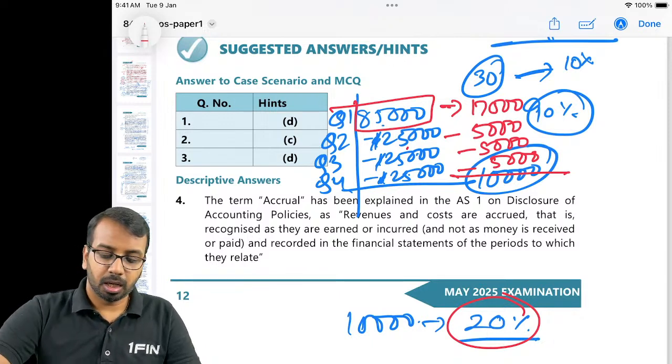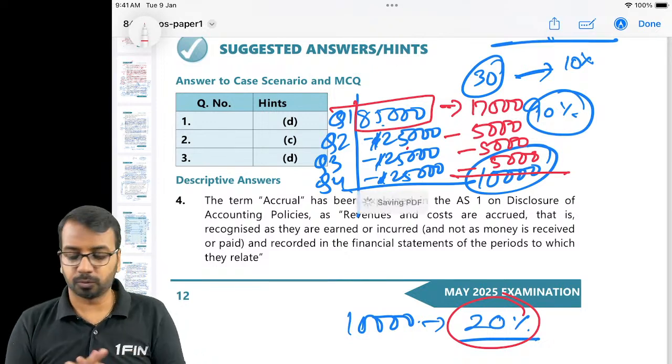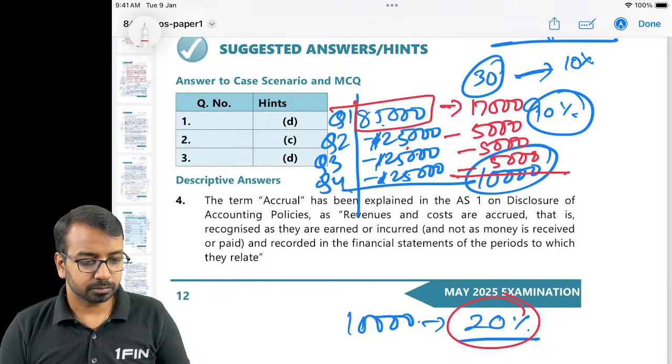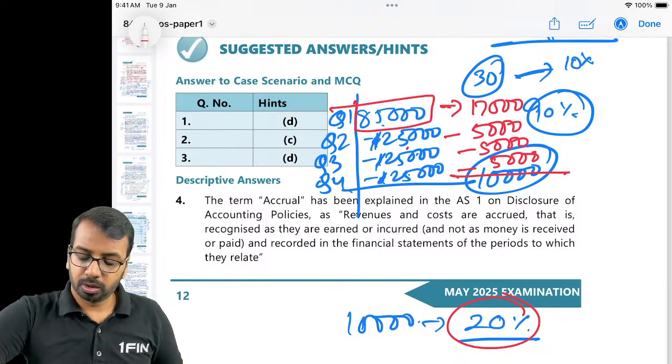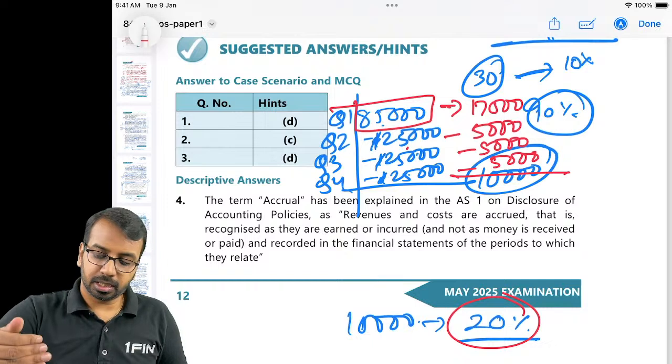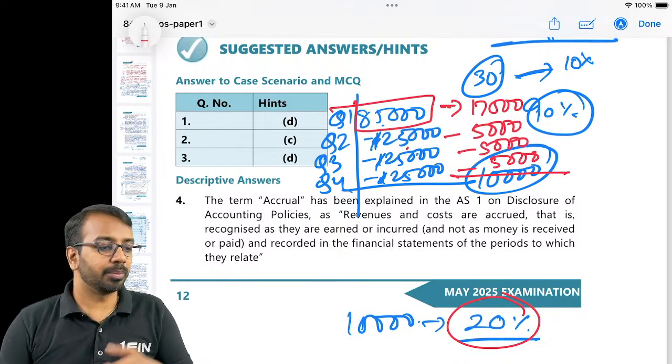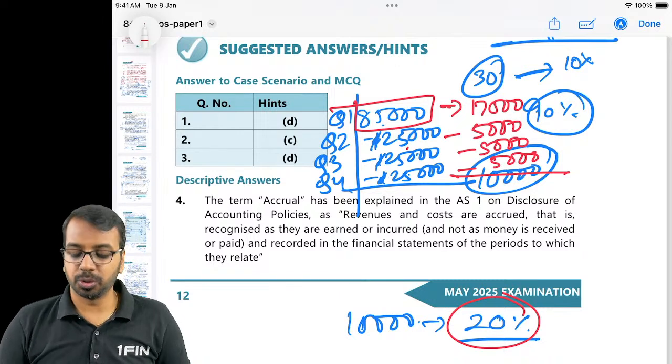All right. I hope the session was useful to all of you. And loss is 25,000. So this is what it is, right? This is how you have to calculate, because 20% is the applicable rate. I hope the session was useful.